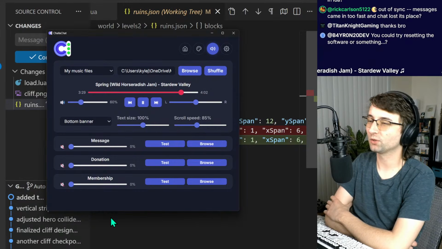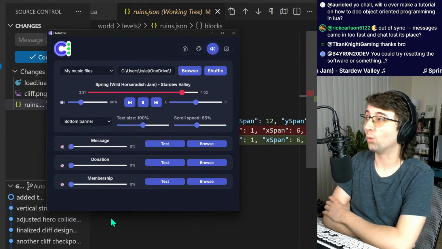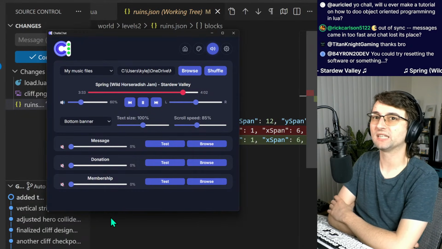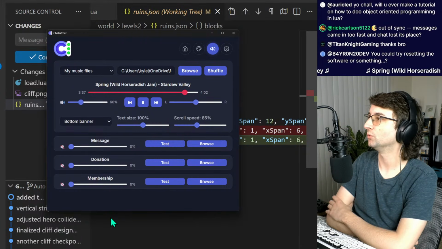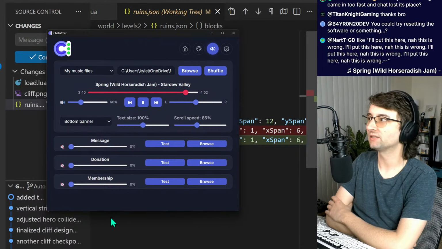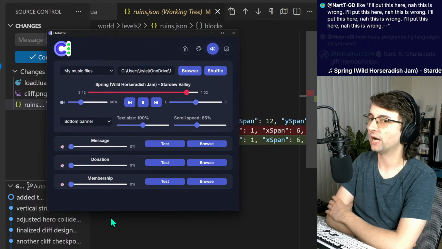Try resetting the software or something. I could, but I kind of don't want to. I kind of want to figure out exactly what the condition is that caused this to happen, because I'm gonna have to debug this, and I don't know how I'm going to do that.